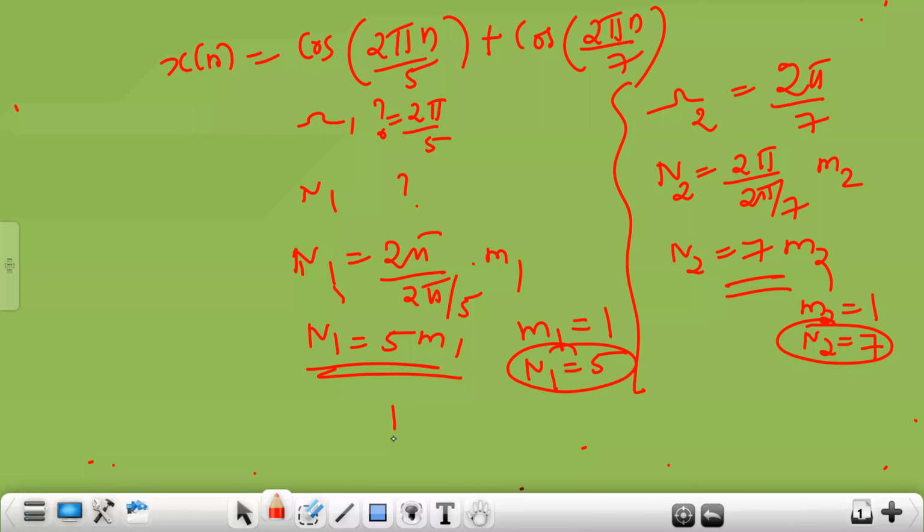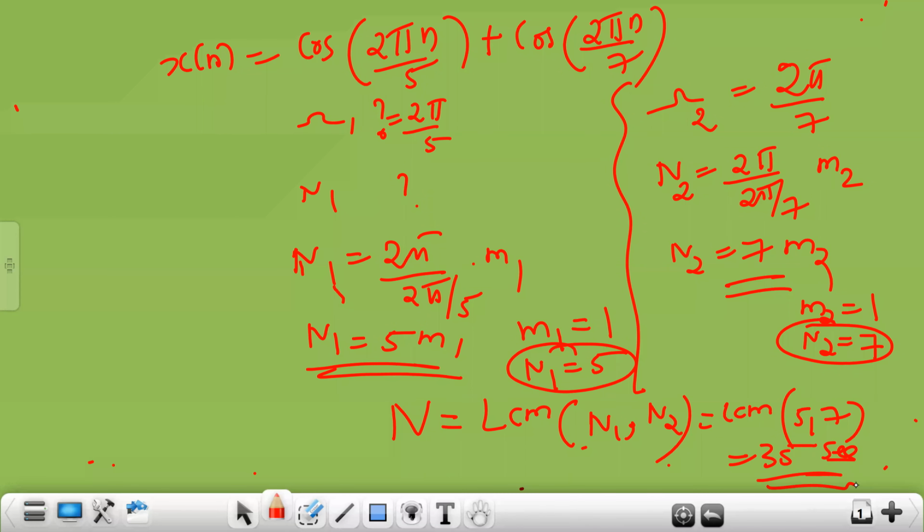Now to get the overall fundamental time period, we have to find the LCM of N1 comma N2. In the previous version also you have done LCM of T1 comma T2. Here we are going to find the LCM of N1 comma N2, that is LCM of 5 comma 7. Answer is 35 seconds.